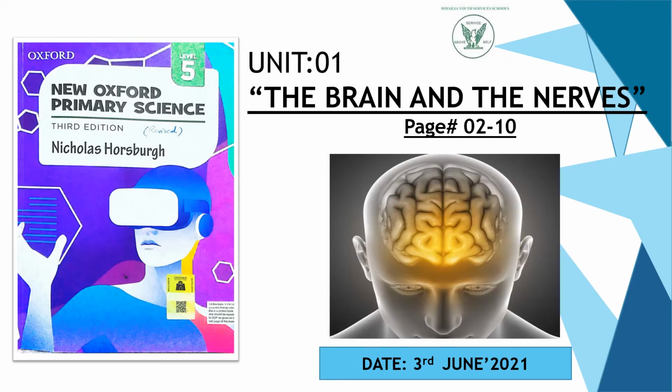Students, last week we started our first unit, the brain and the nervous system. Before moving forward to the new topic of this unit, let's revise the main topic of the previous class.